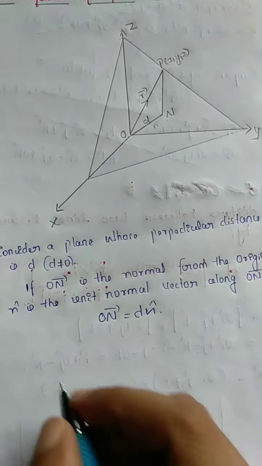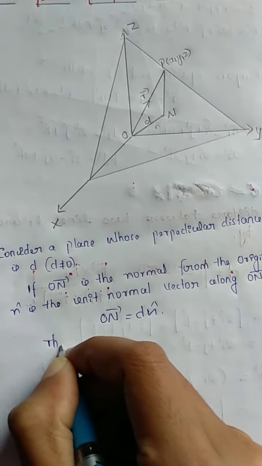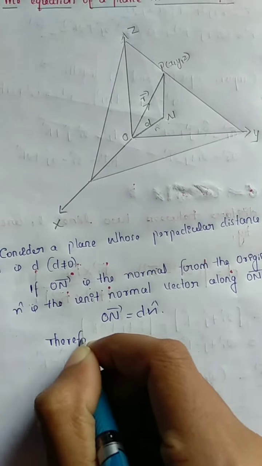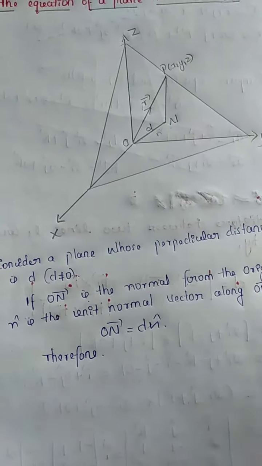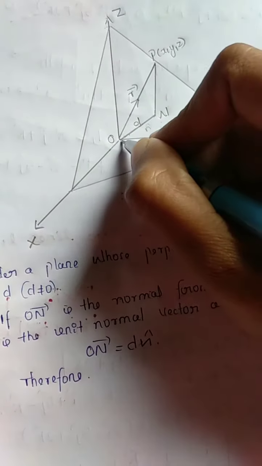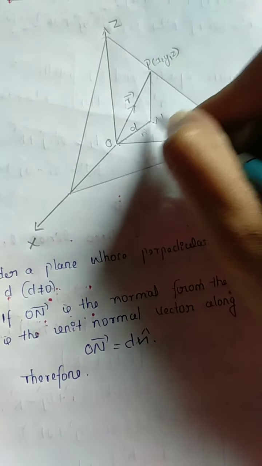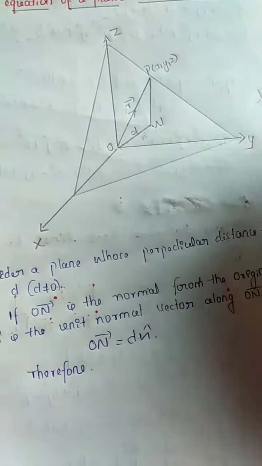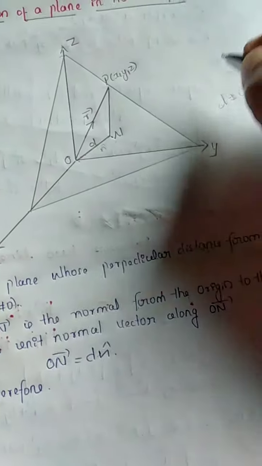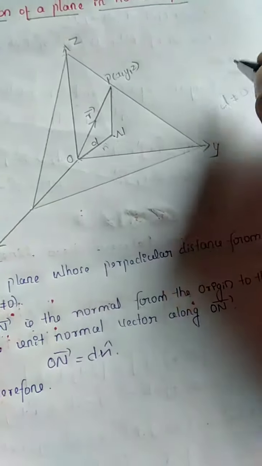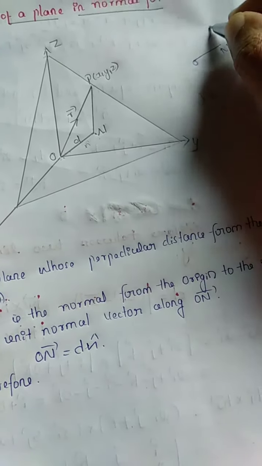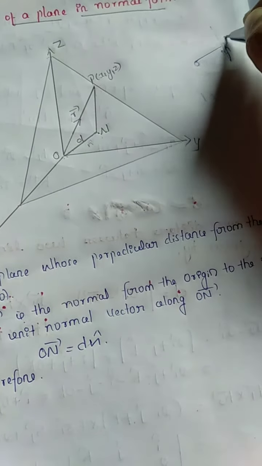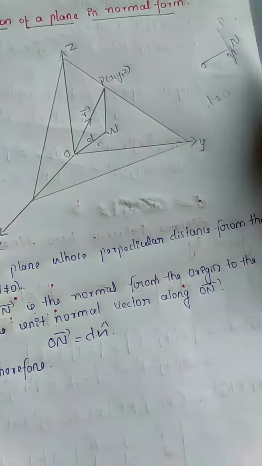Therefore, this vector ON is perpendicular to vector NP.